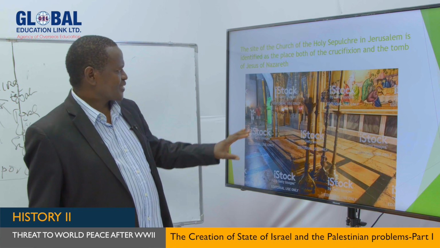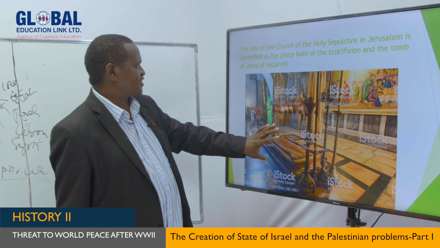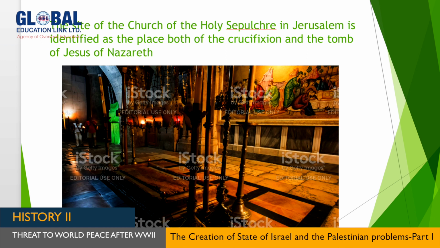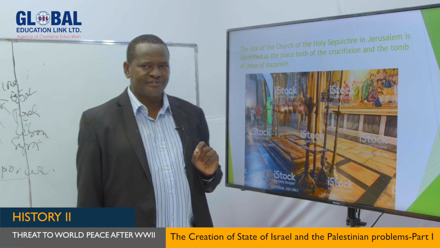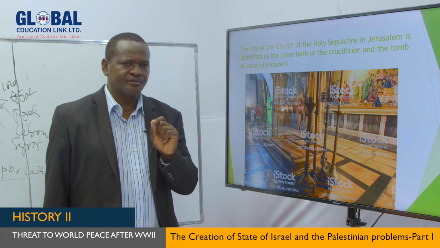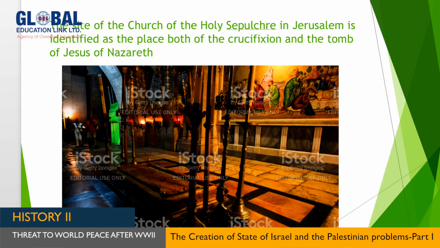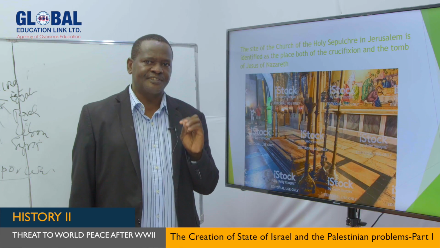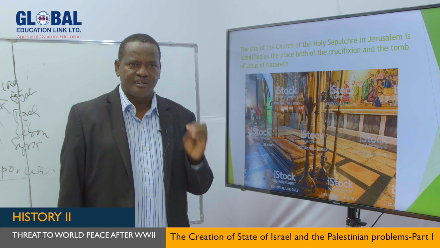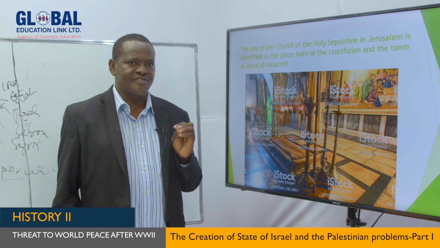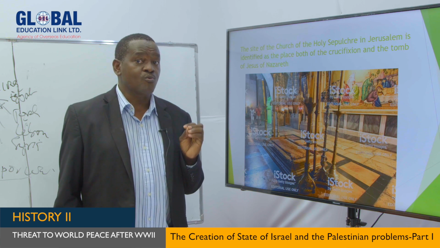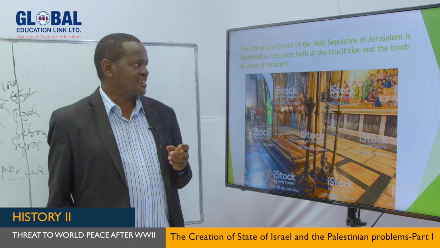But not only that, as you can see, this is a church, called the Holy Sepulchre Church. It is located in Jerusalem, and it is identified as the place where Jesus Christ was crucified, and the tomb of Jesus Christ of Nazareth is also found in this area. So this makes Jerusalem a holy city for three major religions: for the Muslims, for the Christians, and for the Jews. And this also probably is the reason why this conflict has been internationalized.